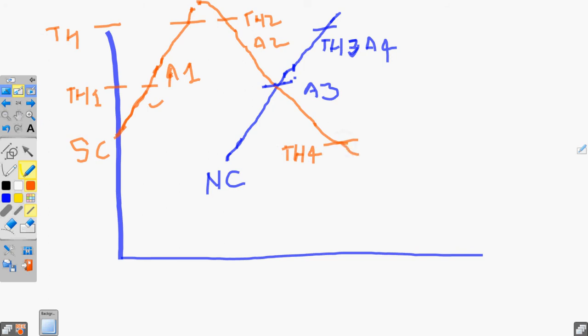Now, when will A5 occur? A5 will occur when the signal of the neighbor cell is better than a defined threshold and the signal of the serving cell gets worse than a defined threshold. Suppose this is the threshold defined for A5, threshold 4.